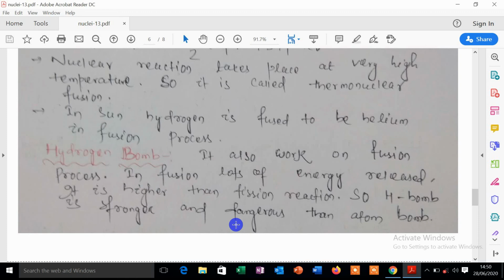Like that, in the fission process lots of energy is released, in the fusion process lots of energy is released. In the atom bomb, when the chain reaction occurs, a high amount of energy is released, and in the hydrogen bomb also a high amount of energy is released. But the amount of energy released in the hydrogen bomb is greater than the atom bomb, so therefore the hydrogen bomb is more dangerous than the atom bomb.